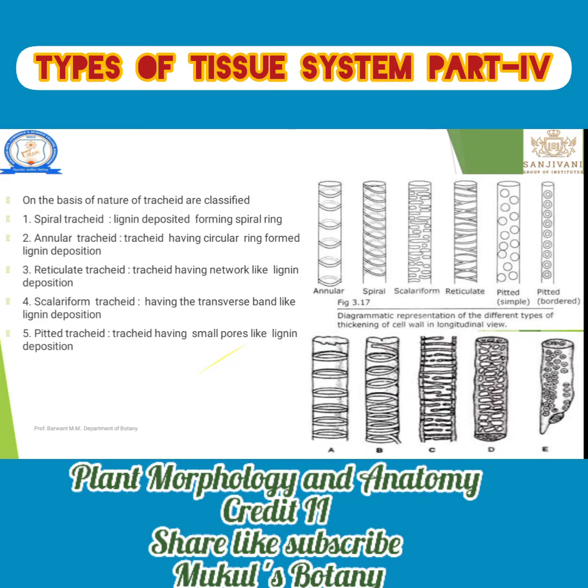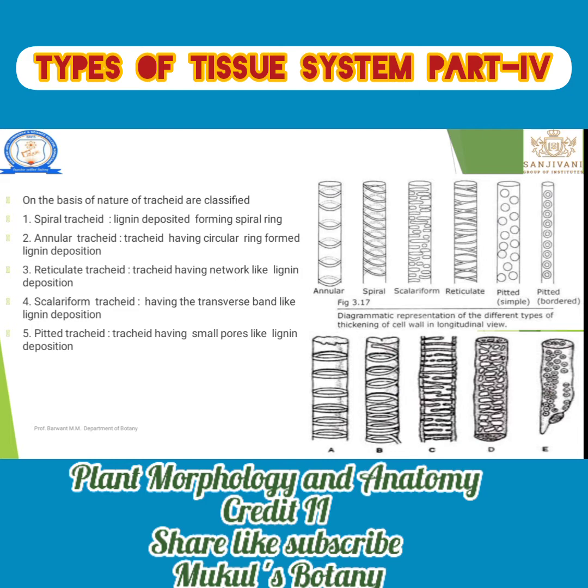The tracheids are classified on the basis of the structure or the thickening on the tracheids. Thickening means there is a specific design made on the tracheids. For that purpose, tracheids are classified into five types.